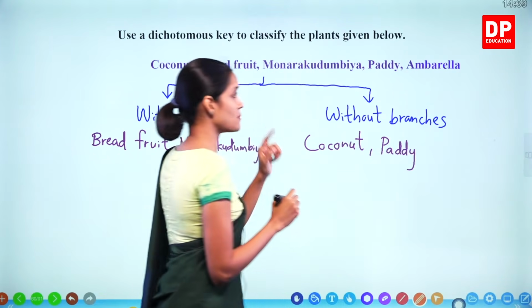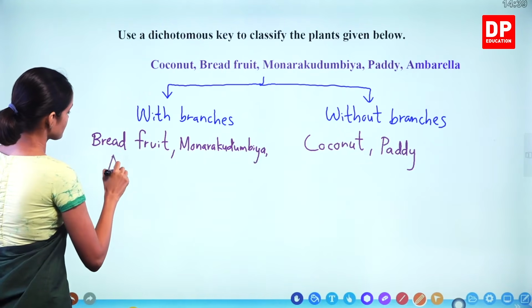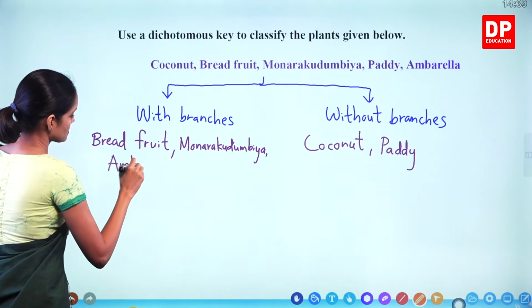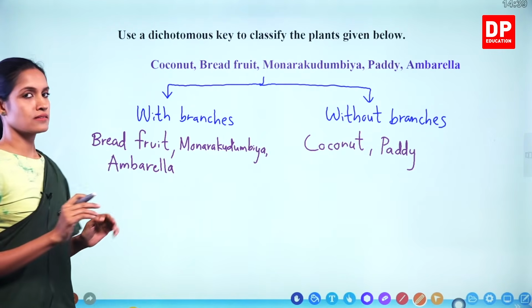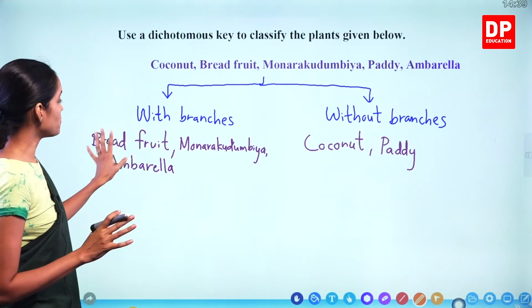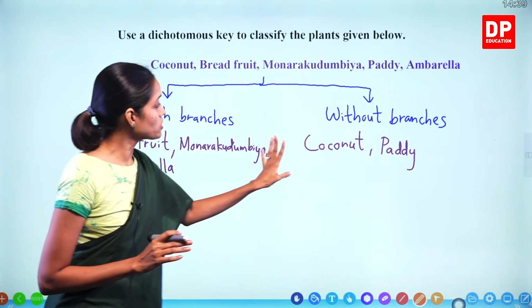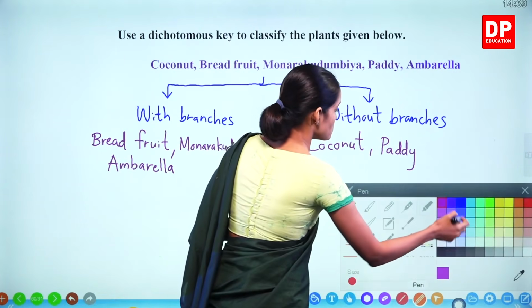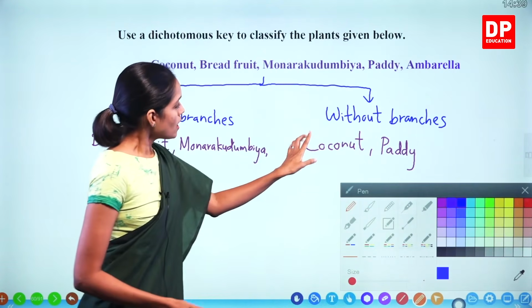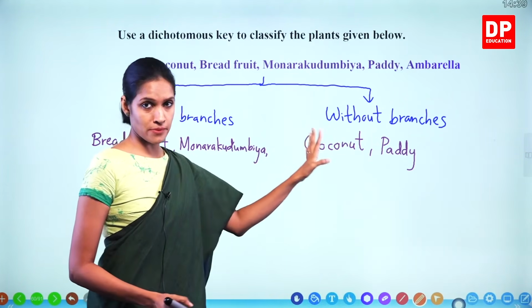And amarella has branches. Right, children. This side we have 3 plants, this side we have 2 plants. So I am going to finish off this side first. Okay. So how can I divide these two things? 2 plants are there, coconut and paddy.